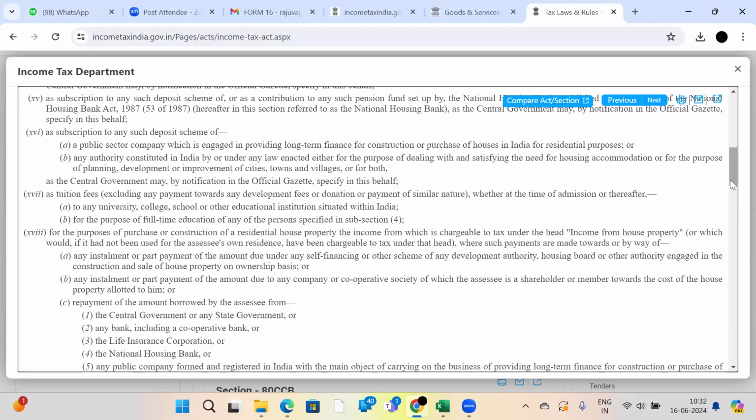Again, we are now in the current financial year, April 2024 to March 2025. Whatever EMI you repay to the banks from which you have availed a loan, each EMI has two portions: one is principal and the other is interest. For principal, you will get deduction under section 80C, and for interest, you will get it under income from house property. That will also be explained to you in this seminar.